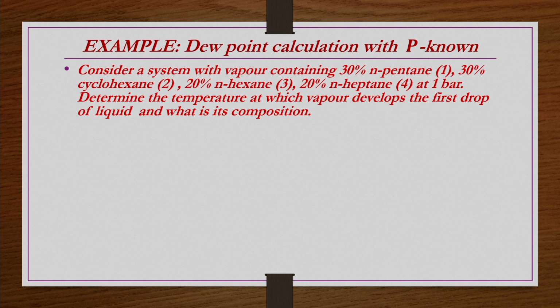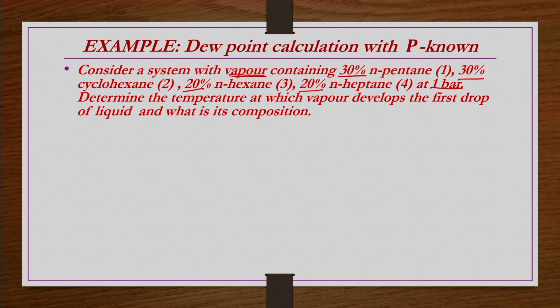Now, we take a similar problem. Here, dew point calculation with P known. That is, P and yi are given, and you have to find out xi and T. Consider a system with a vapor mixture: y1 is 0.3, y2 is 0.3, y3 is 0.2 and y4 is 0.4, 4 components, P is 1 bar.